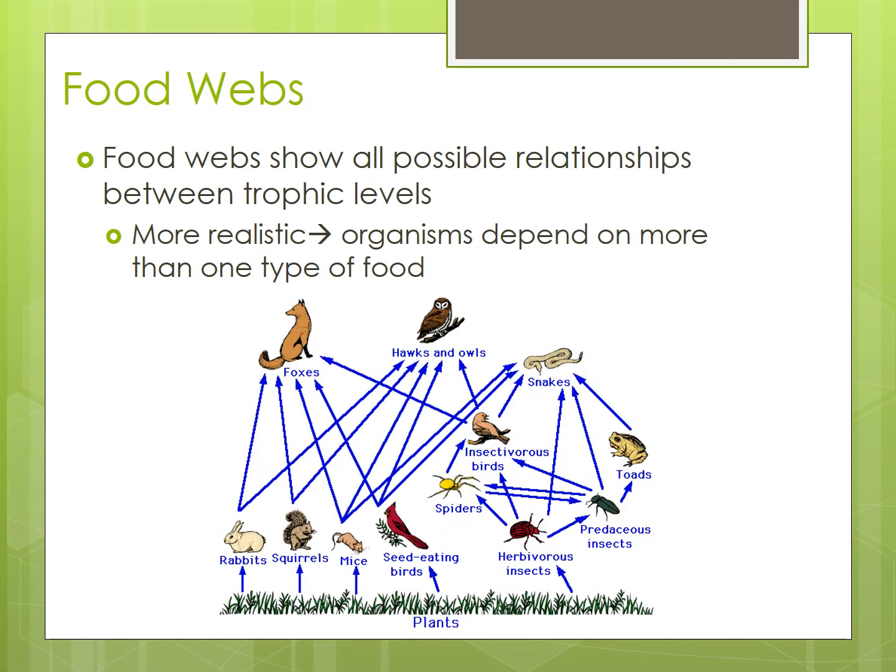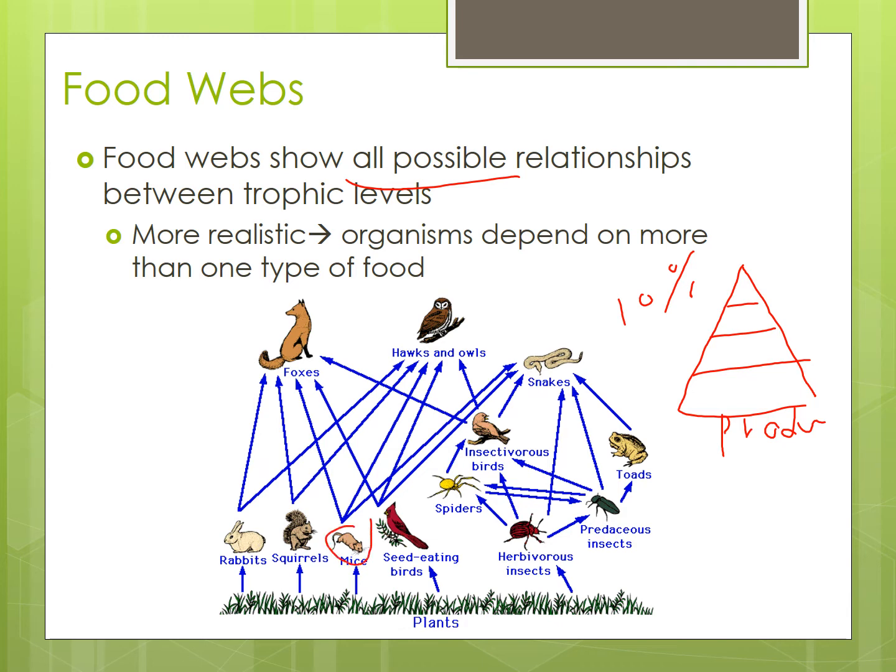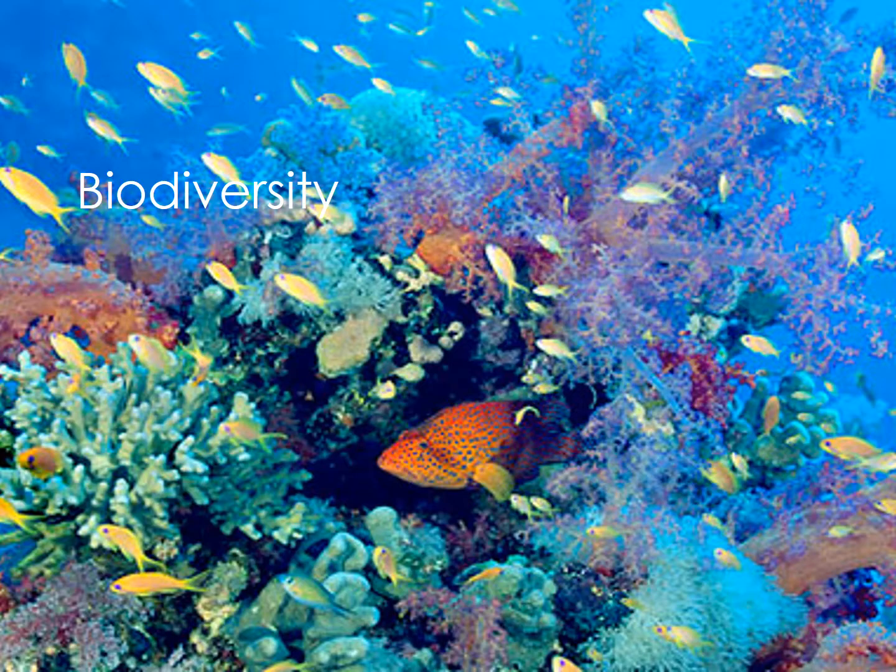A food web shows all possible relationships. In each level of the food pyramid, what's called the energy pyramid, it goes down by 10%. Producers are always at the bottom, and then we have everybody else going to the top. So, a food web, though, is everything. There's more than one thing that eats mice. There's more than one thing that eats grass. So this is more realistic because it's a variety of everything.